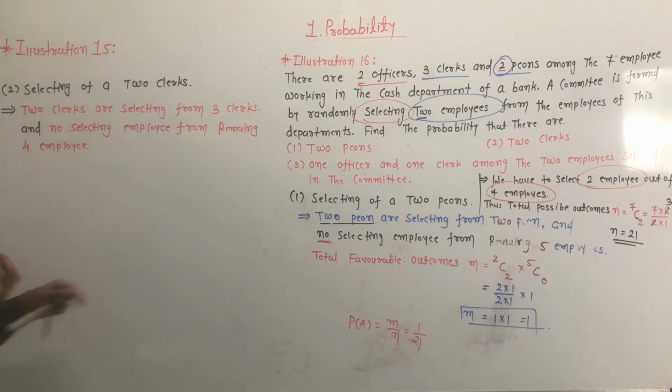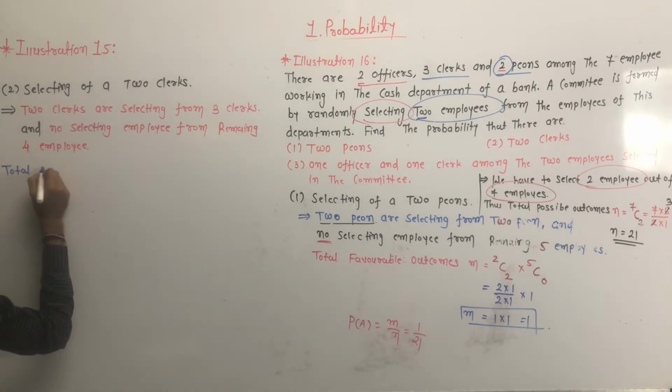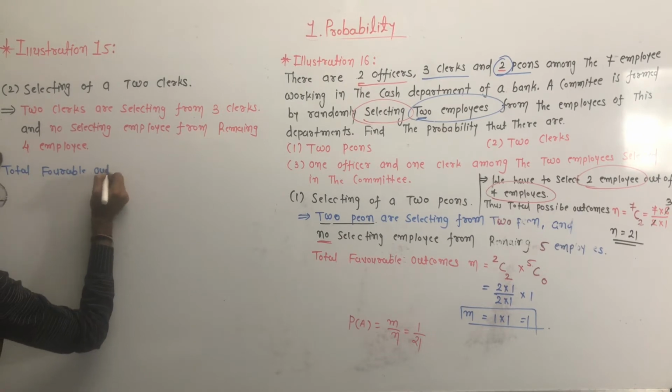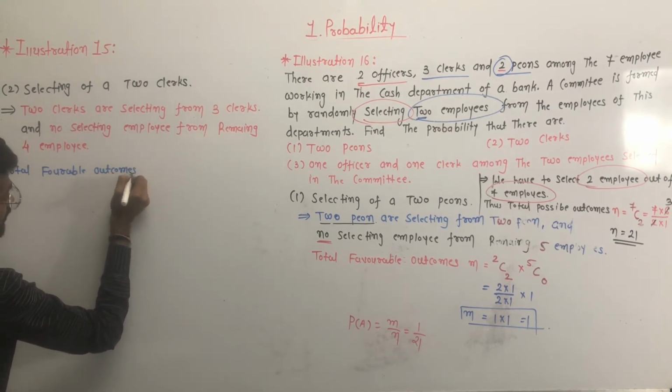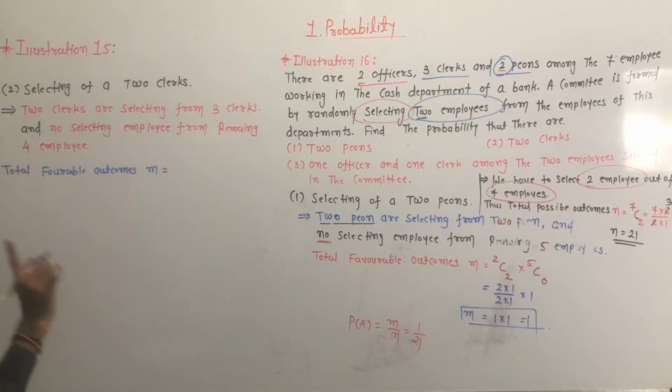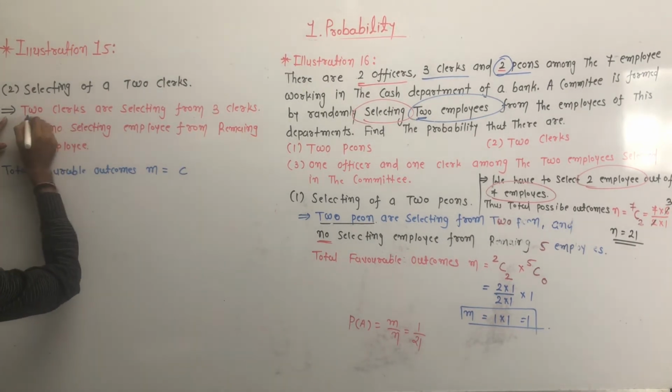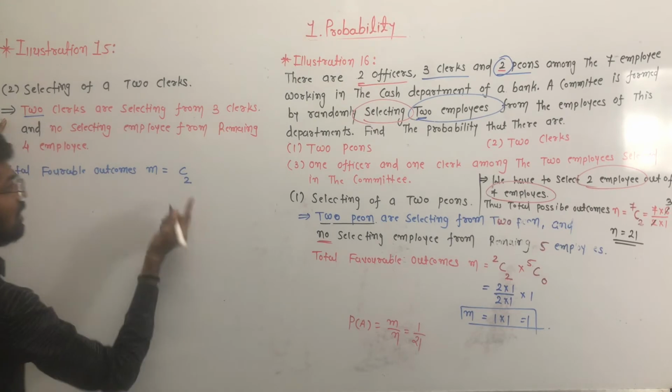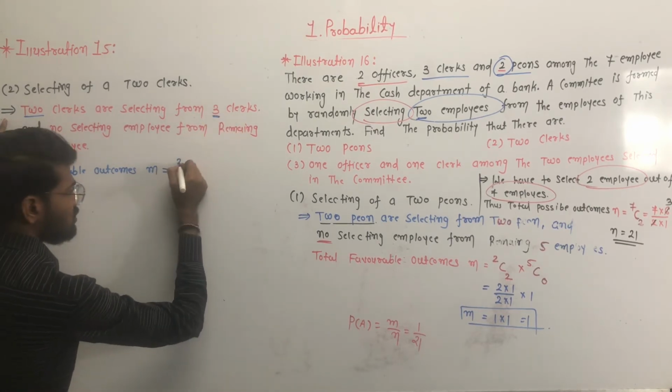Clear? So now we have to find the total favorable outcomes. Total favorable outcomes M is equal to: see, we have to select 2 clerks, 2 out of 3 clerks, so 3C2.